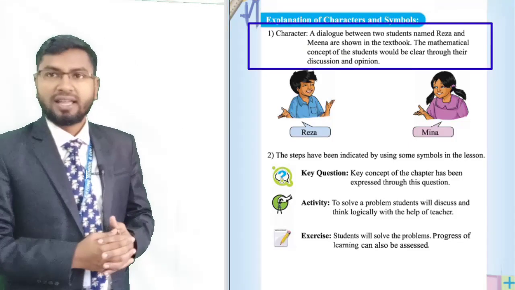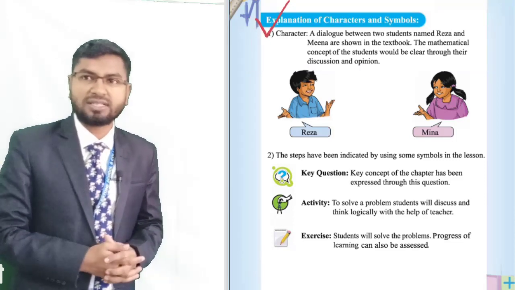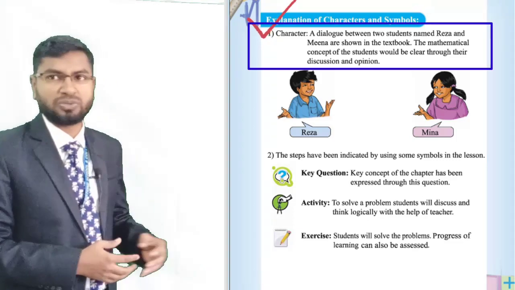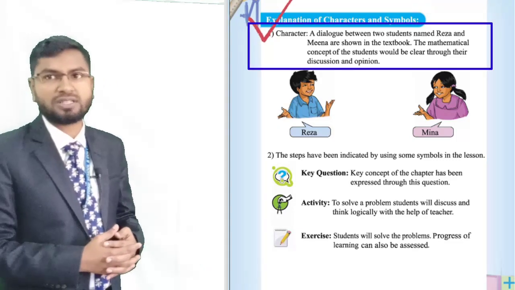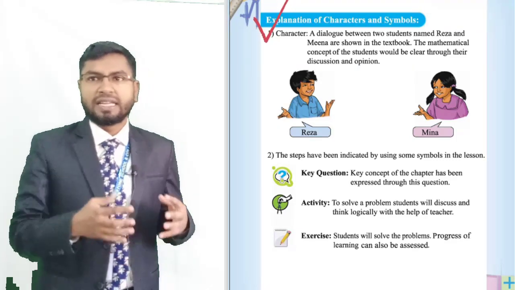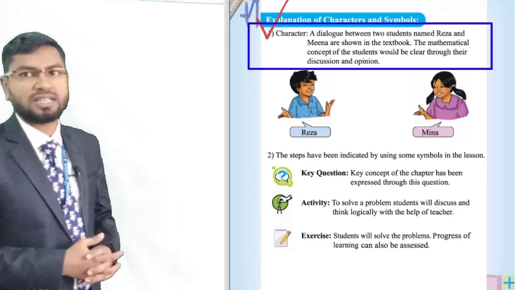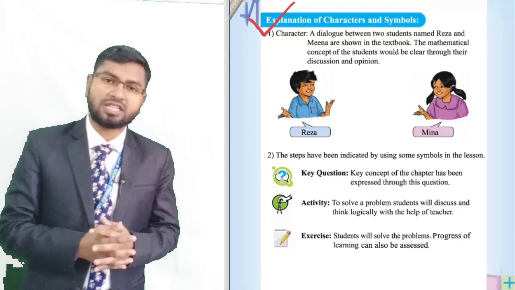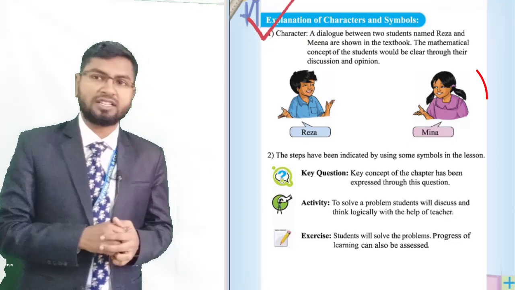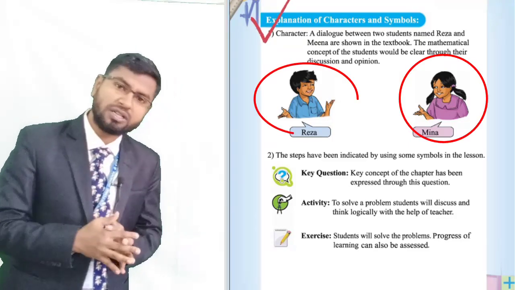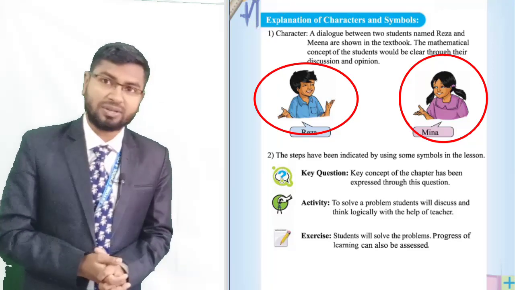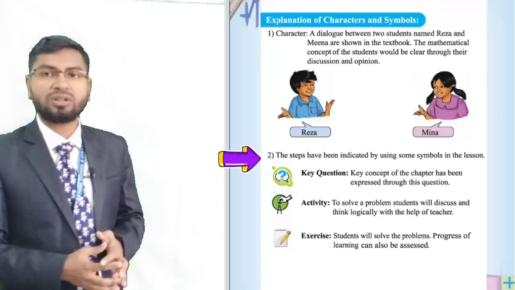Character. A dialogue between two students named Reza and Mina are shown in the textbooks. The mathematical concept of the students would be clear through their discussion and opinion. That means in this book there is a lot of discussion. There is Mina and Reza and more students also, more dialogue. So we will read dialogues also. And see the second one.